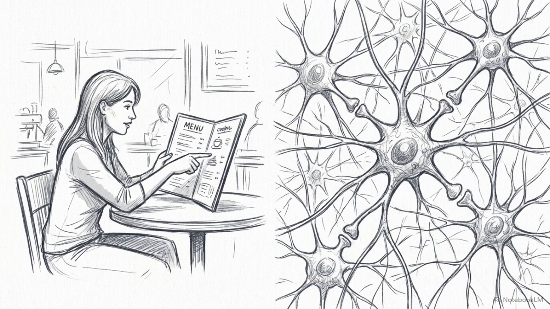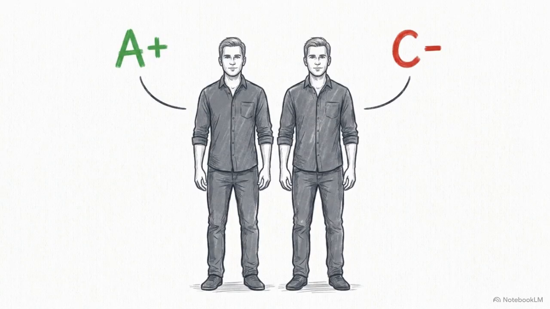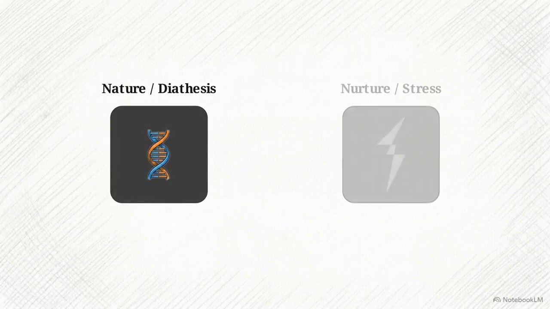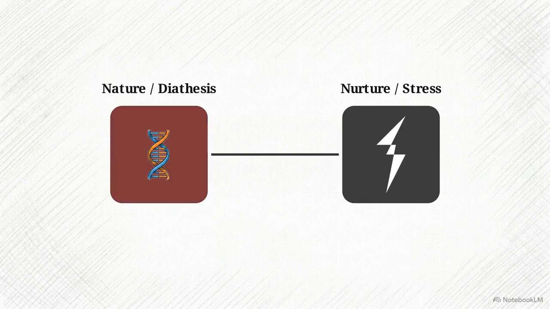For the free will versus determinism debate, pure hard determinism fails the data test. Monozygotic twins share identical DNA, but only show an 80% concordance rate. Tienari's study of adoptees with schizophrenic mothers proved that a biological vulnerability requires an environmental trigger to activate. This is the diathesis stress model.